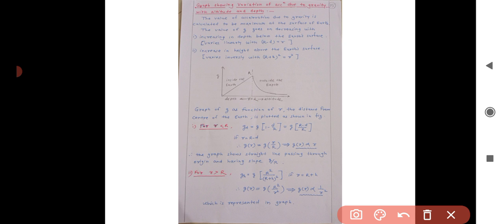Now for small r less than capital R, that is inside of the Earth, the graph is like this. g_d is equal to g into bracket 1 minus d upon R. This is equal to small g into bracket (R minus d) divided by capital R, but R minus d is equal to small r.